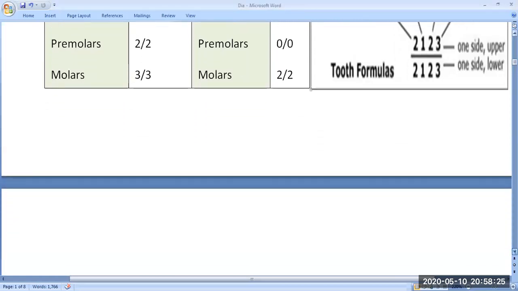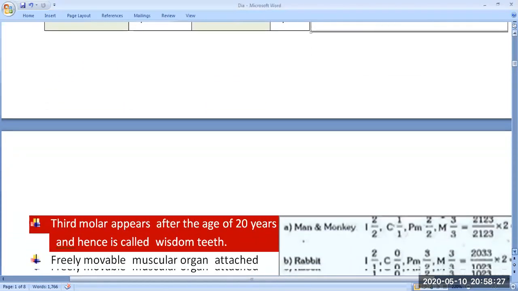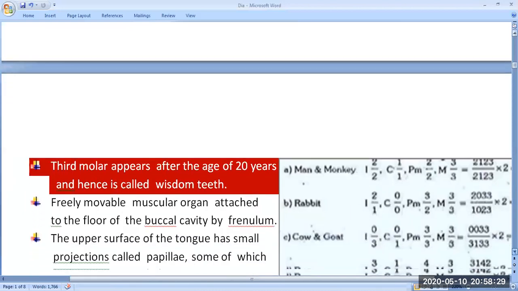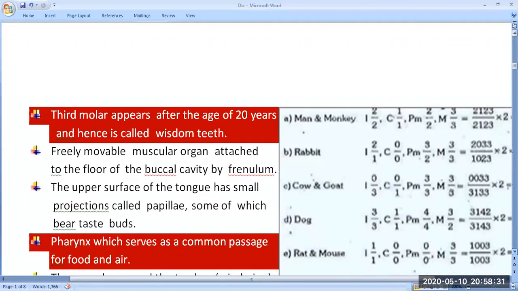Okay. So next, they have given the third molar. I had already told you about the third molar. That is also known as the wisdom teeth. The third molar appears after the age of 20 years, and hence is called the wisdom teeth.